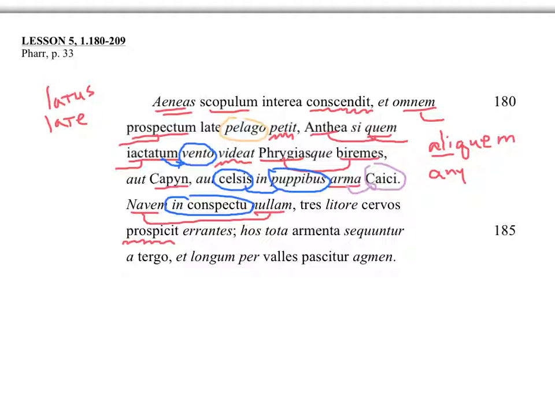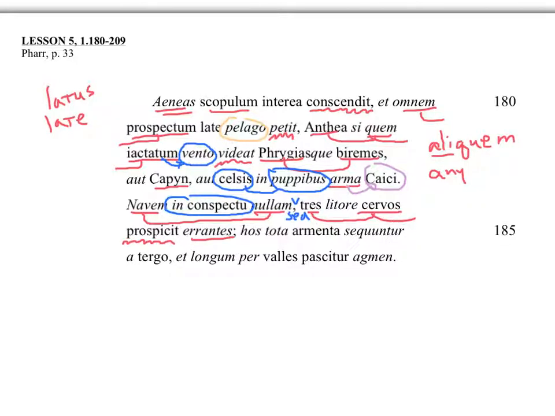And you have to put in a but here. But he sees, prospicit, tres cervos errantes. He does see 3 wandering deer. Okay, and so these all go together.